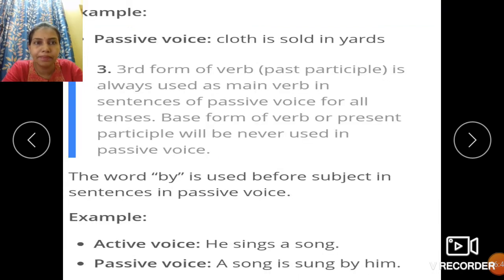Let's see an example. Cloth is sold in yards. Here this sentence is already in the passive voice. Here you will find that there is no subject mentioned. But when we transform this particular sentence from passive to active, we can very well write, shopmen sell cloth in yards.